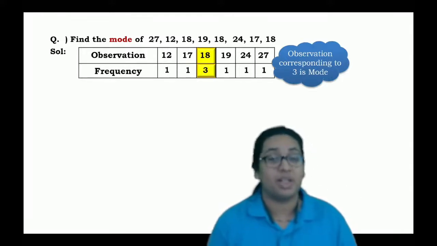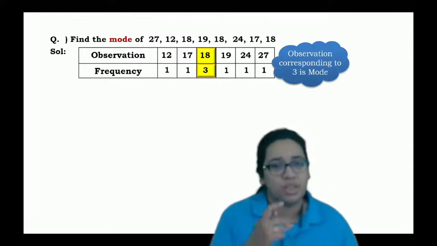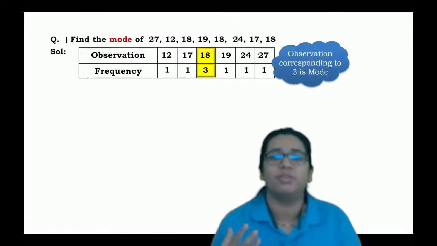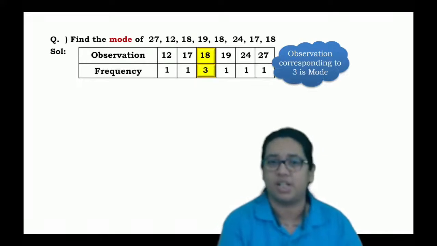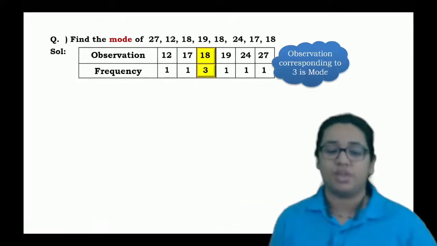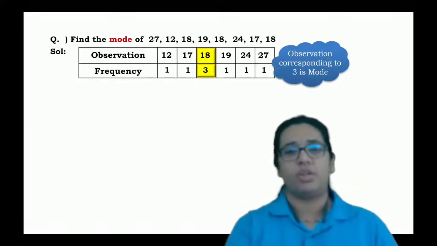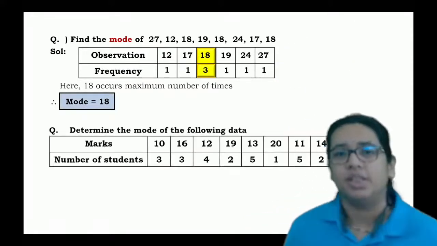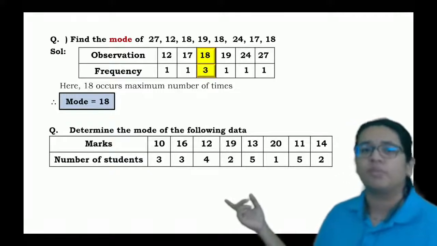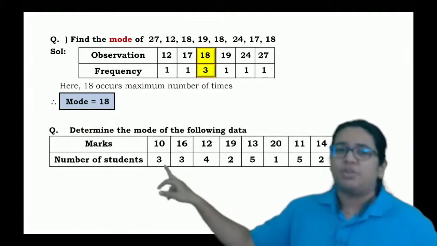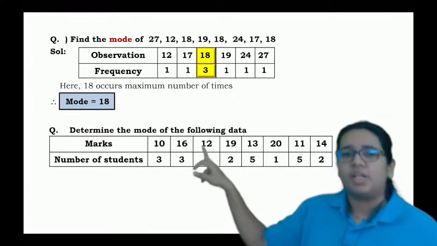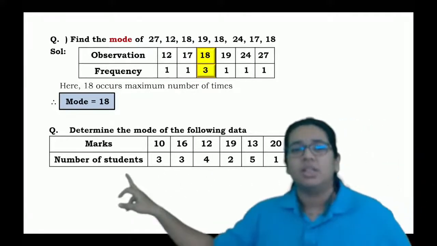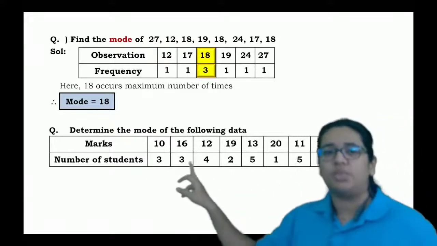And always remember that as we have seen, mean or median will be only one, but there might be more than one mode for every data. Okay, see. Now you have this one. 10 is repeated for 3 times, 16 is repeated for 3 times, and so on. What you have to check? Just check the maximum frequency.